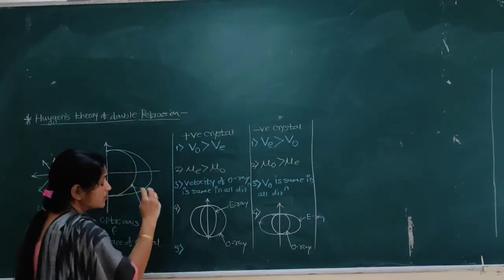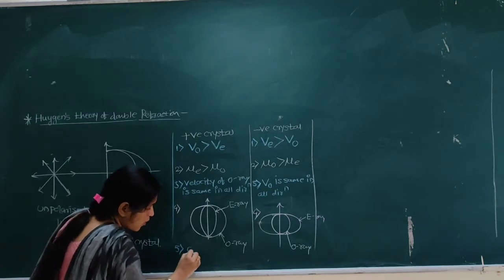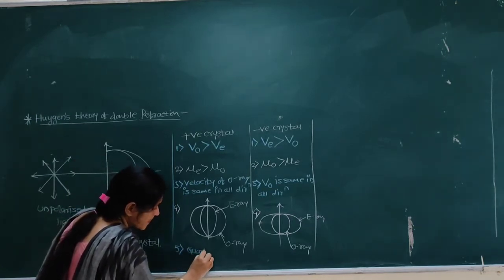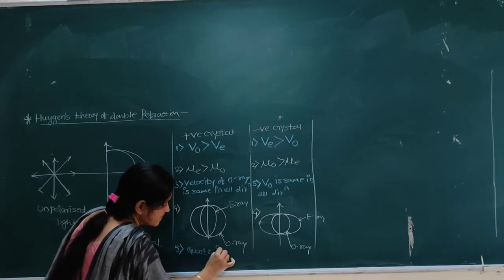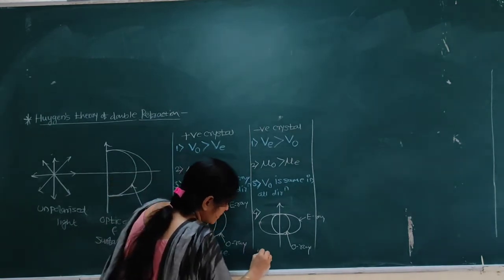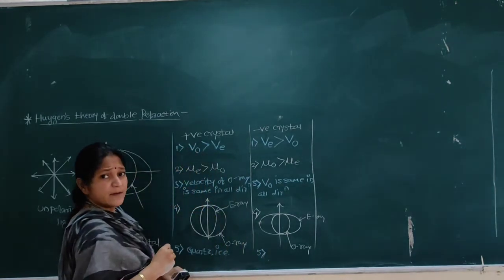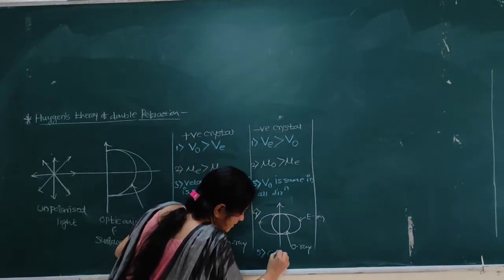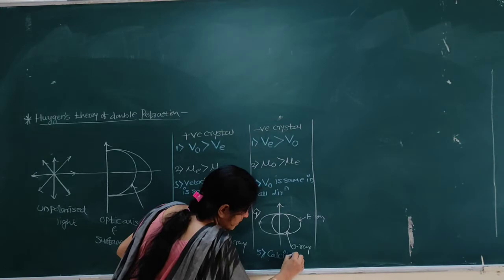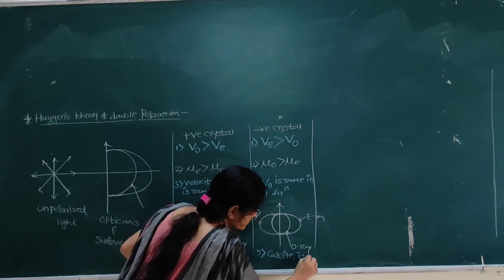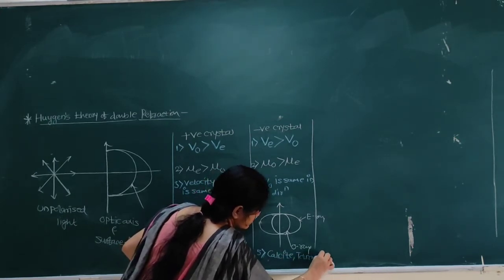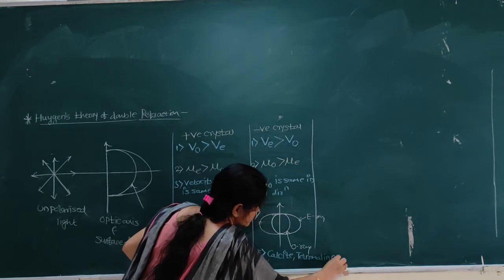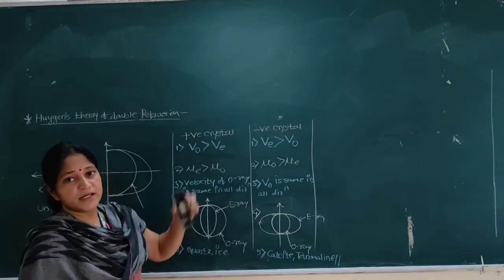Examples of positive crystals are quartz and ice, and examples of negative crystals are calcite and tourmaline. So these are the examples of negative crystals.